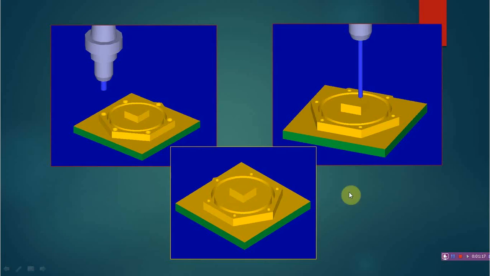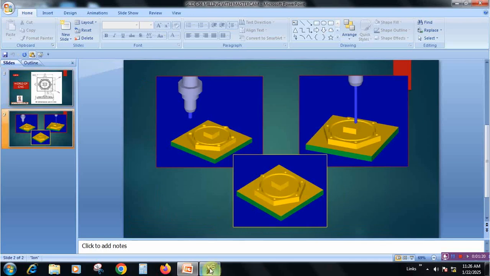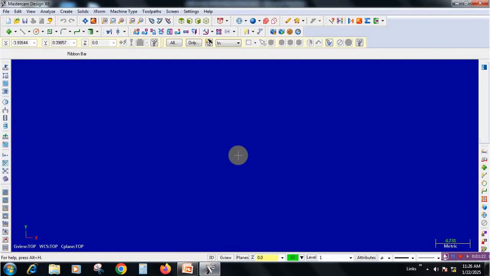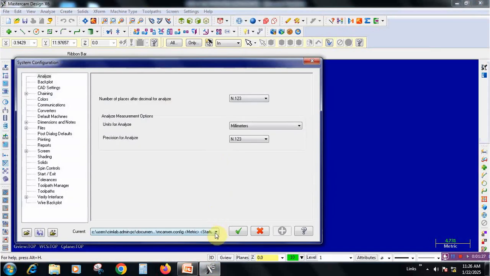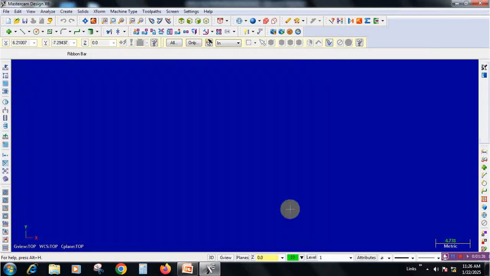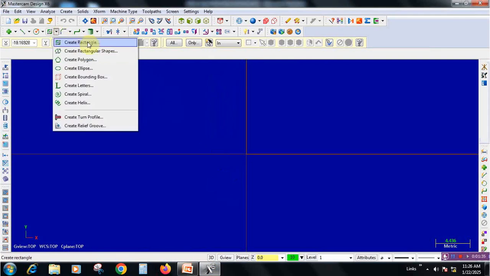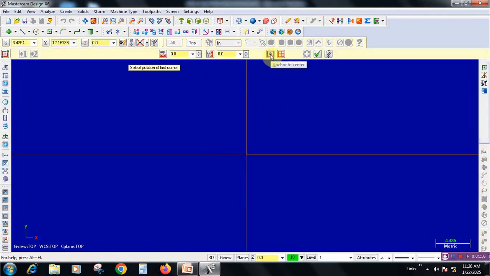First, we will create the model by using Mastercam software. So this is our software. First, we need to set the unit as a metric input, and then pressing F9 to get a crosshair line, and go to rectangle option. Better to select anchor to center. We are keeping center at this point, and we need to draw a rectangle of size 150 by 150 and one more rectangle of size 30 by 30.